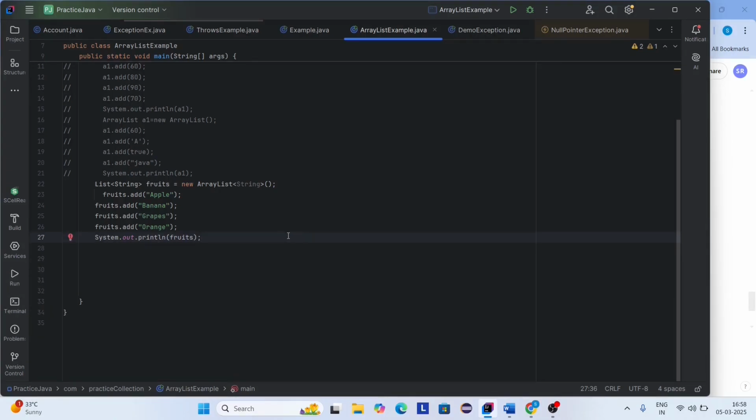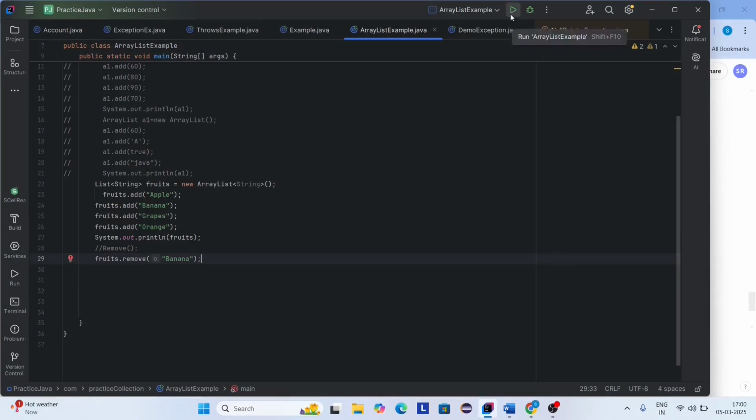Now I'm going to remove banana from the list. The remove method is used to remove the object from the collection based on the given object. Okay. So here I'm going to remove banana from the list. fruits.remove, I'm using the remove method. Here I'm giving the name as banana. So it removes banana from the list.